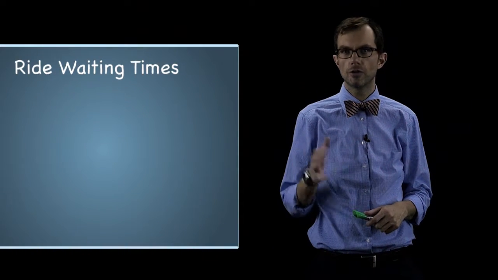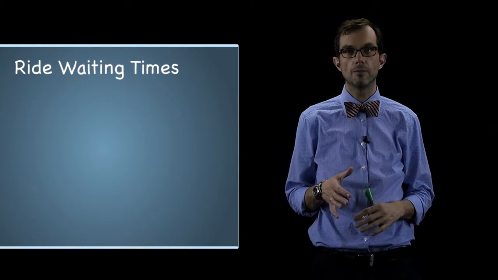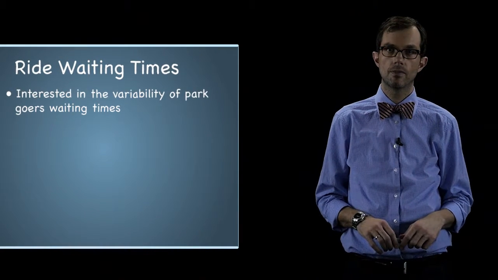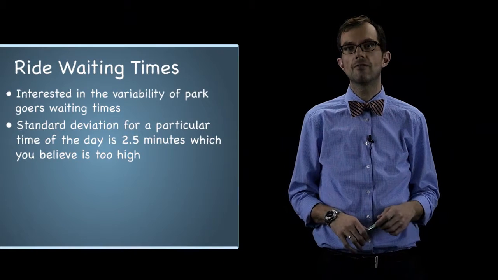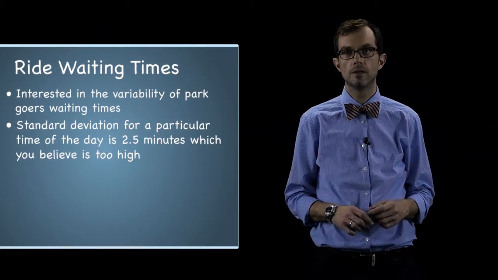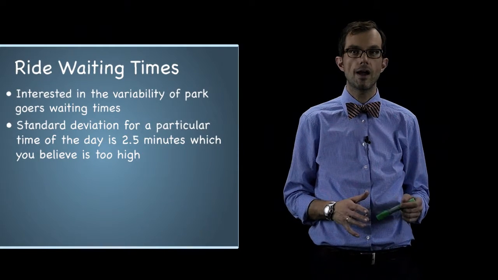Say you're an industrial engineer employed by the amusement park Duff Gardens to model the waiting time of a particular attraction. You're less interested in the mean waiting time of parkgoers and more interested in the variability of waiting time. The standard deviation of waiting time for the attraction at a particular time of the day is 2.5 minutes, a number you consider to be too high.